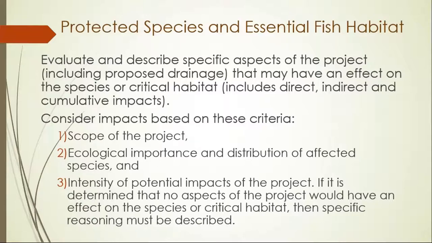The service's online species list, available data sources, current literature, and species specialists may also be consulted to help identify what federally listed species may be in the project area. Include species and critical habitats proposed for federal listing, as well as federal candidate species on the list. Federally designated critical habitat within the action area also needs to be identified.